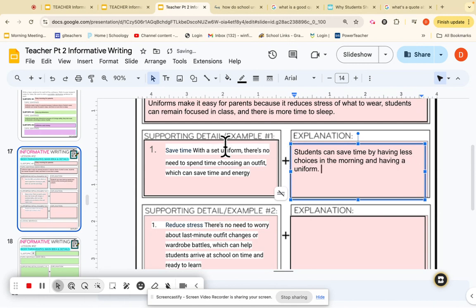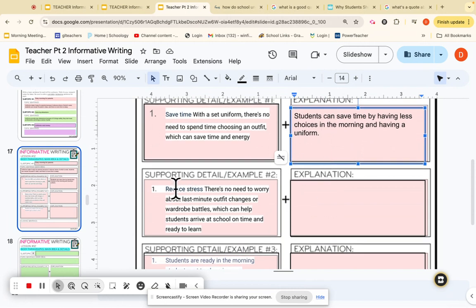Now, notice how this is in my own words, and this is my research right here, and this is my words, which I'm going to be using for the sentences of my paragraph. Now, I'm going to read this, and then I'm going to restate in my own words. Reduces stress. There's no need to worry about last-minute outfit changes, wardrobe battles, which can have students arrive at school on time and ready to learn.